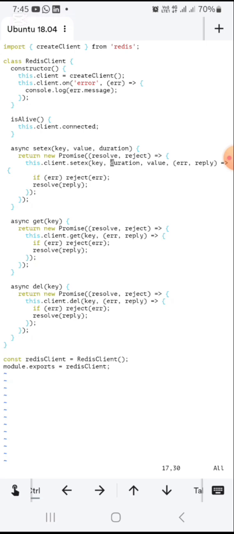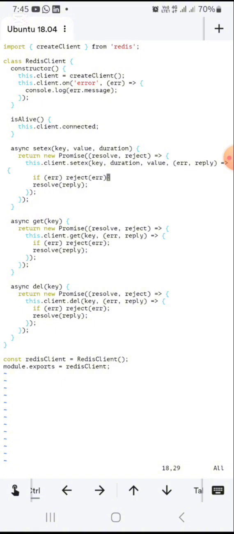Then this.client.setEx, and I pass in the key, the duration, then the value. Then I also added a callback that checks if there's an error.